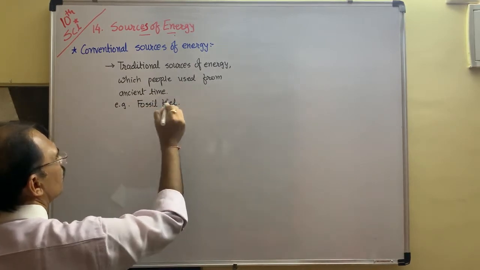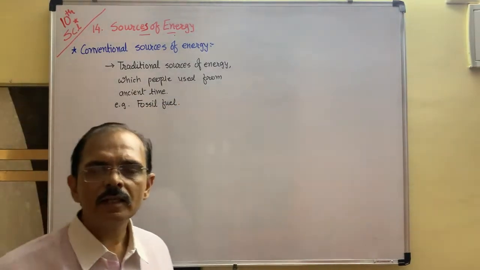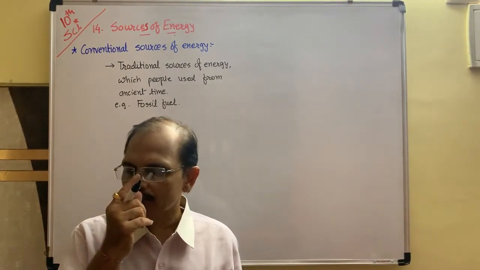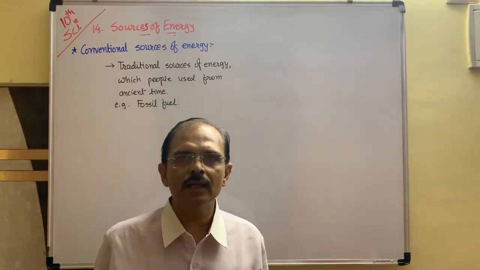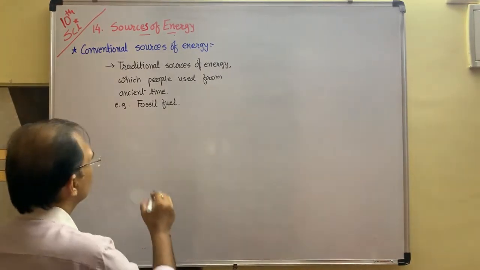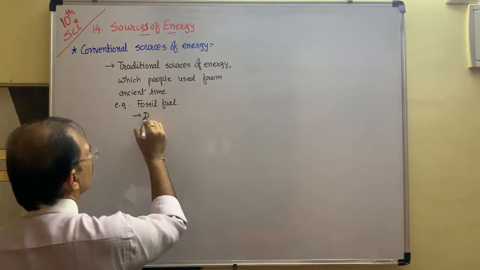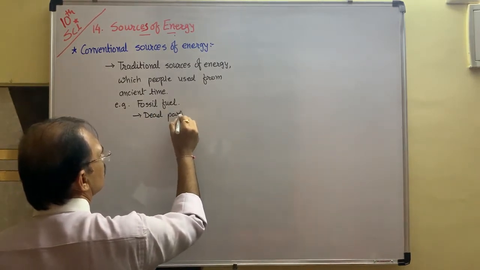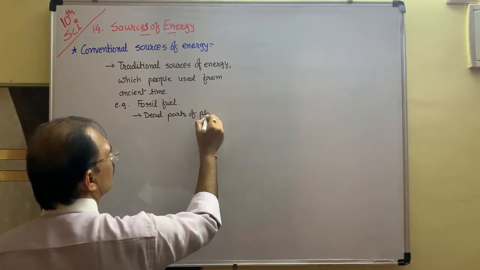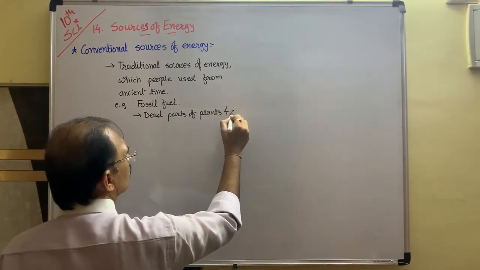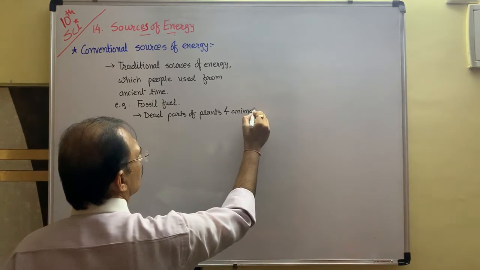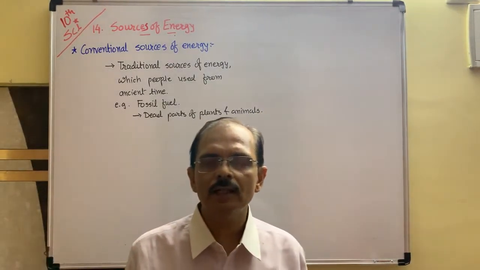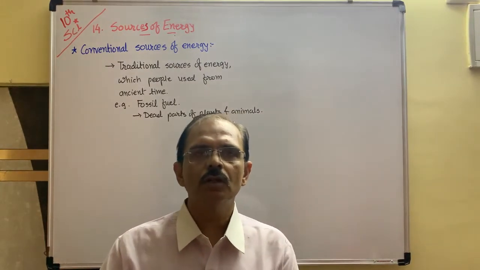What do you mean by fossil fuel? Dead remnants of plants and animals. Dead remnants, that is called dead bodies of plants and animals, or dead parts. Fossil fuel means dead parts of plants and animals. Dead remnants or dead debris of plants and animals buried under the earth crust for a long period.